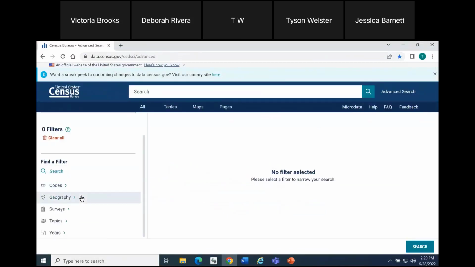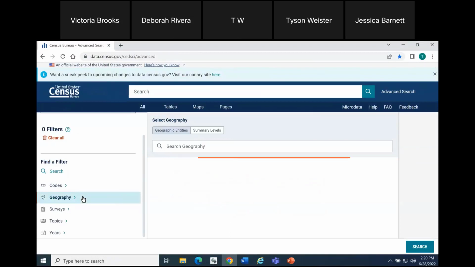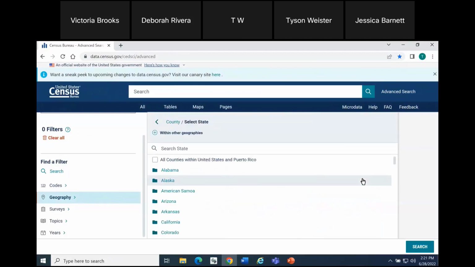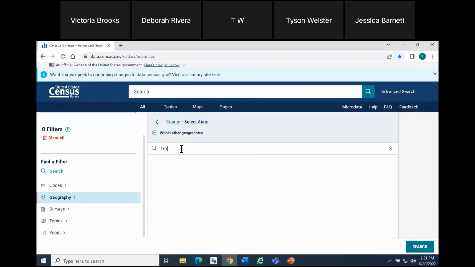And first, I'm going to select Harris County, Texas. I'll click Geography on the left. And then I'll choose the county level. And here's just where I want to be clear. It's searching only the content of this list. So it's prompted me to choose a state, and it says clearly, search state. So I'll type in Texas.